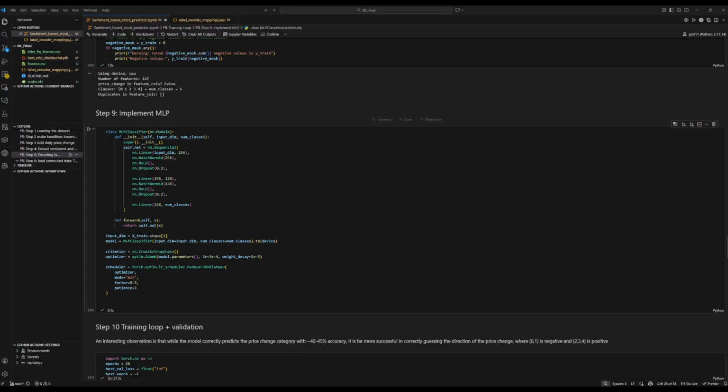For our MLP module, we used these layers in a sequential manner. We used our linear layer to go from this many dimensions to 256 dimensions. We used BatchNorm1d to normalize the distribution after any shifts in the distribution after this linear layer.